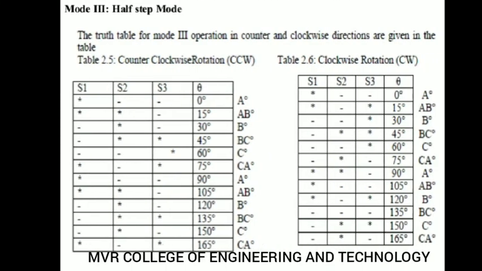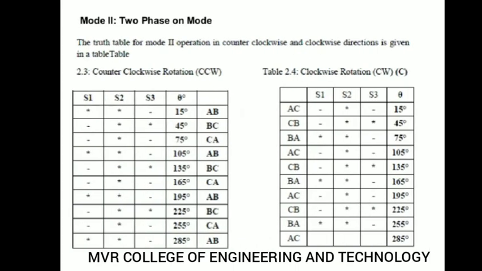Half step mode. In order to get half step, you have to take the truth table for mode 3 operation. The counterclockwise and clockwise directions are given in the table. You can see all these stepping angles. Here you can see S1, S2 are off, S3 will be on, 15 degree step angle. Like this you will operate.